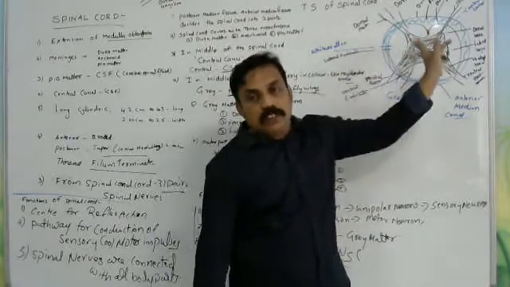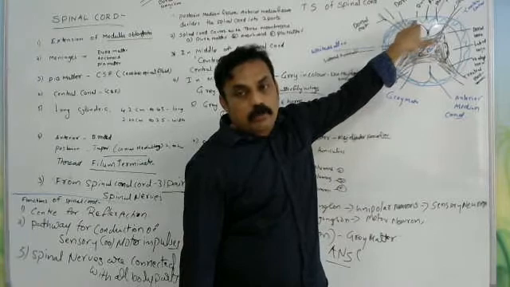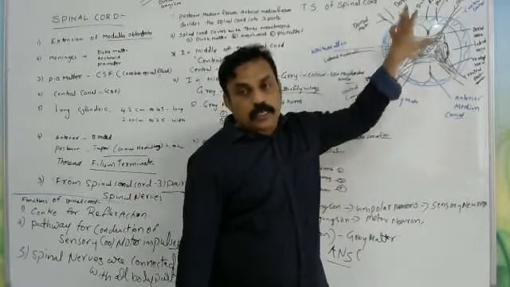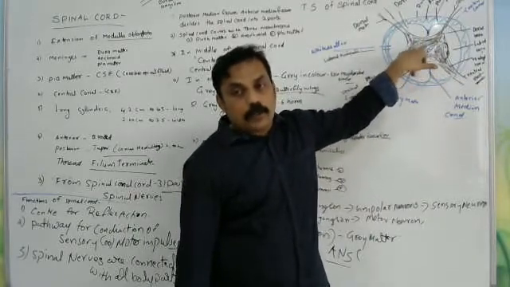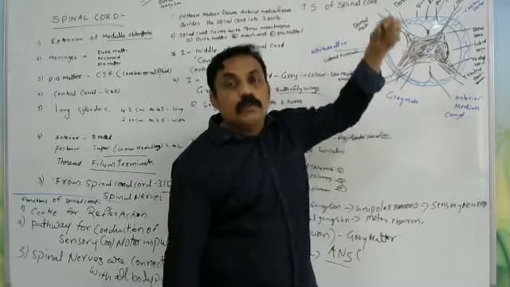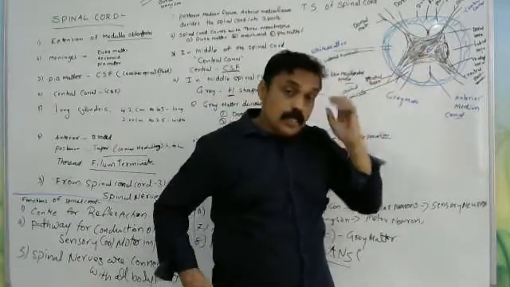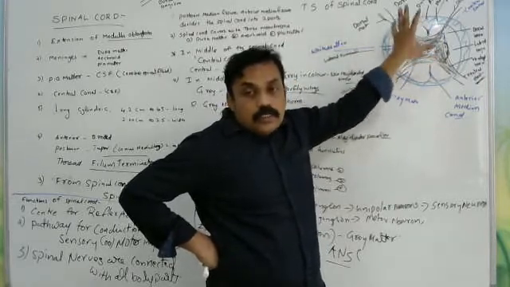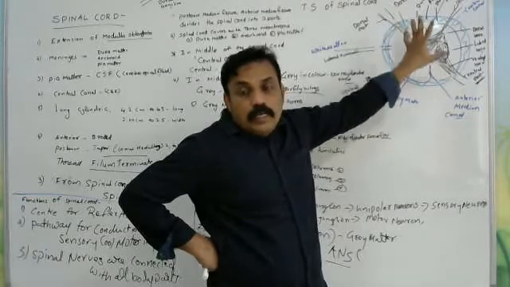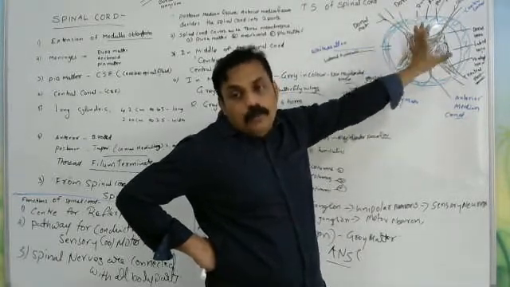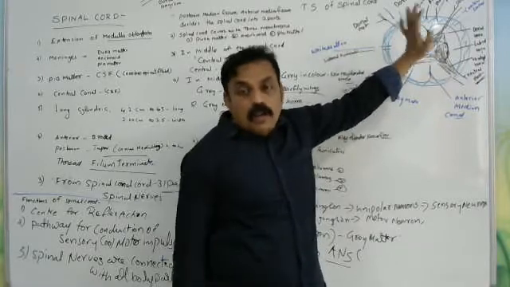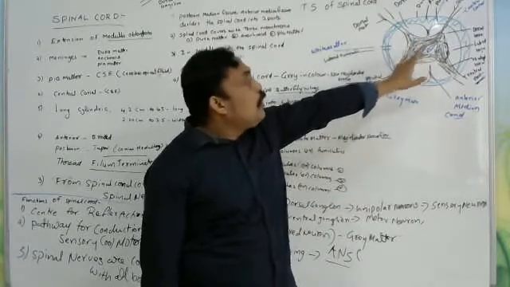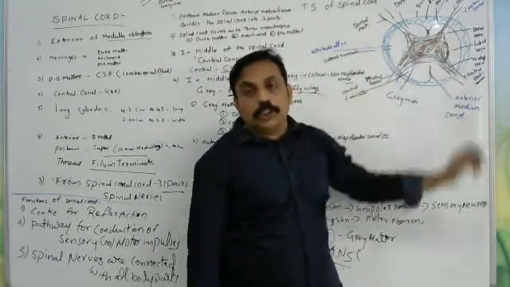The spinal cord is covered with three types of membrane: dura mater, the middle one arachnoid, and the inner one pia mater. The central canal is located in the middle, and cerebrospinal fluid is passing in the central canal. In the internal structure, the gray matter is located, formed with non-myelinated neuron fibers. The gray matter looks H-shaped or like butterfly wings.